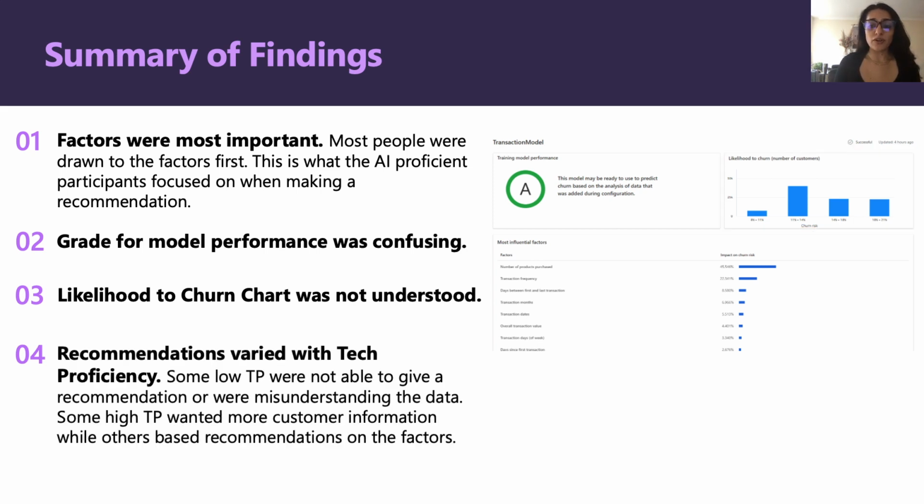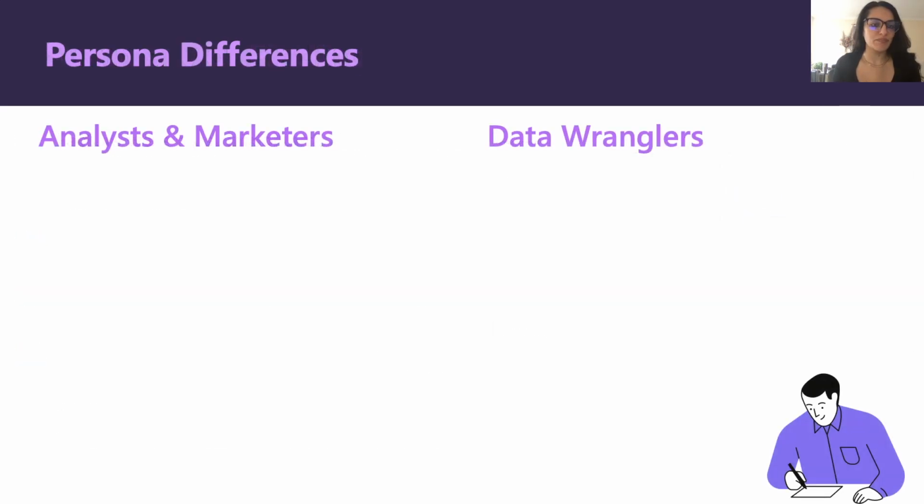And the recommendations we noticed varied with tech proficiency. Some low tech proficient participants were not able to give a recommendation at all, while the higher proficient participants did target the customers most at risk, but they just wanted more information around the model and the customers.